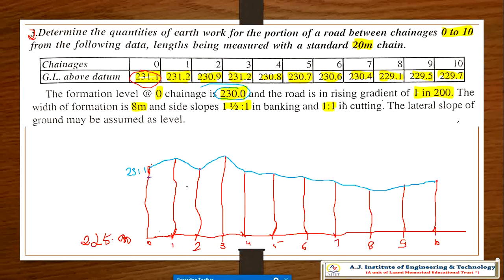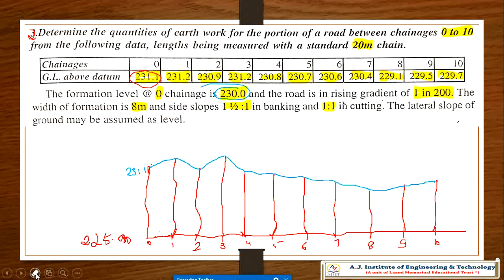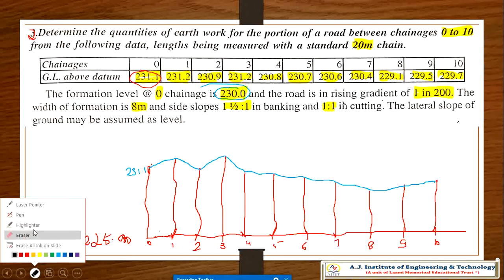Clear? And it has a rising gradient. Please remember, it is a rising gradient, not a falling gradient. In the last problem we had a falling or downward gradient. Now it is a rising gradient of 1 in 200.